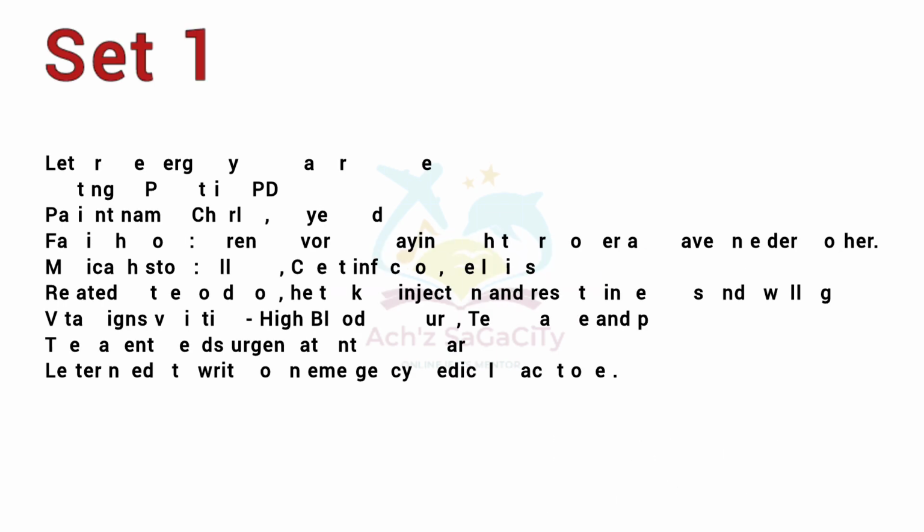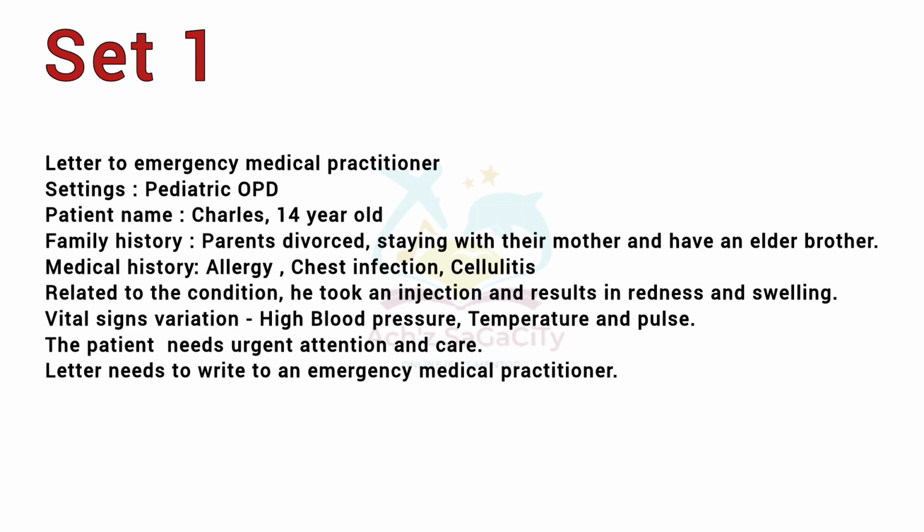Now coming towards the second module, writing. In the first set, you need to write a letter to an emergency medical practitioner. Setting: pediatric OPD, patient name Charles, 14 years old. Family history: parents are divorced, he is staying with his mother and has an elder brother. Medical history: allergy, chest infection and cellulitis. Related to the condition, he took an injection which resulted in redness and swelling. Vital signs vary, with high blood pressure, temperature and pulse reported. The patient needs urgent attention and care. So you need to write a letter to the emergency medical practitioners including all these things. That's about the first set of letter.